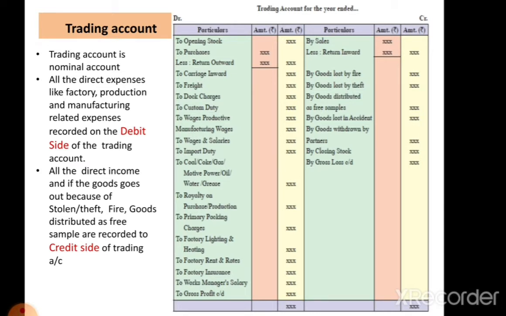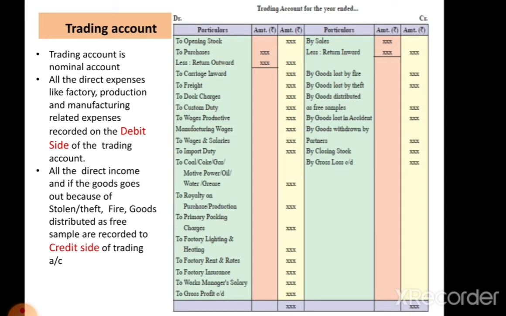Then if the goods go out because of loss by fire, if the goods are lost by theft, or when the goods are distributed as free samples, these are also recorded on the trading account credit side. Then closing stock. Closing stock is the stock of goods in hand at the end of the accounting year, which is valued at cost price or the market price, whichever is lower.